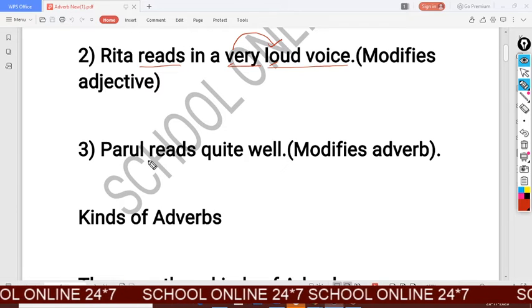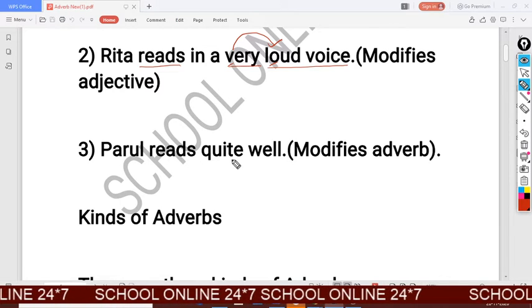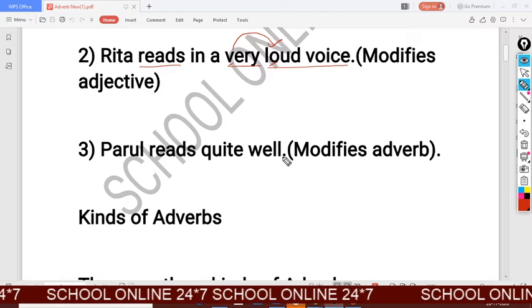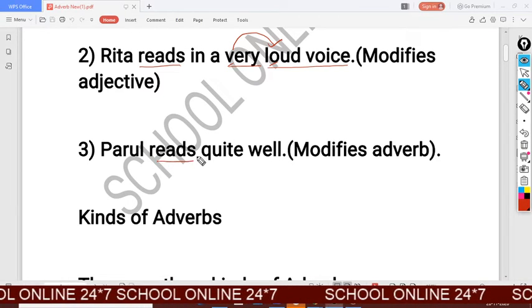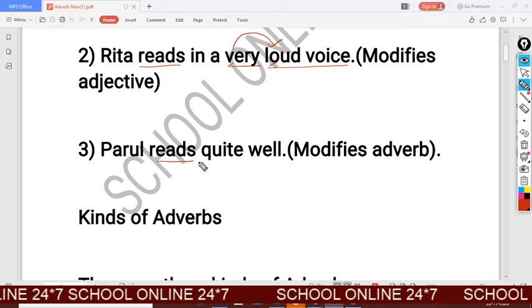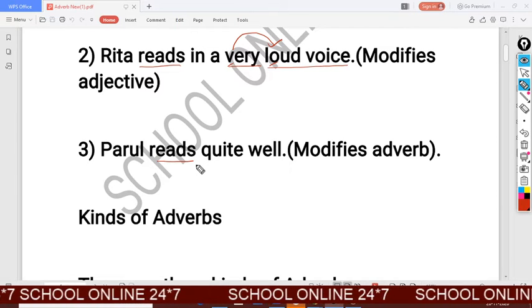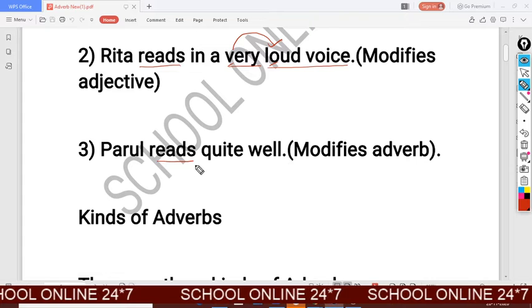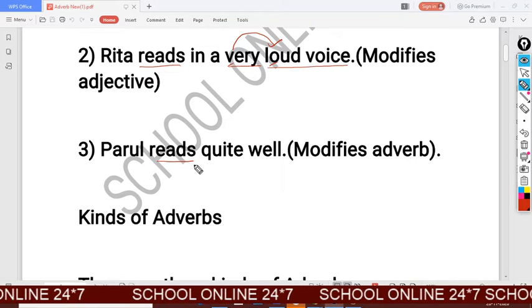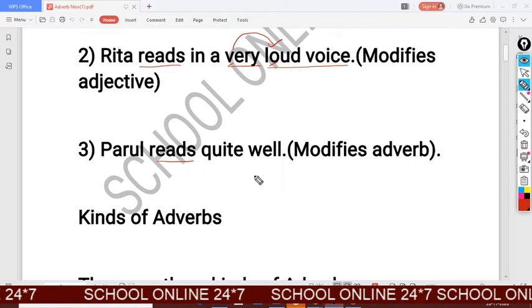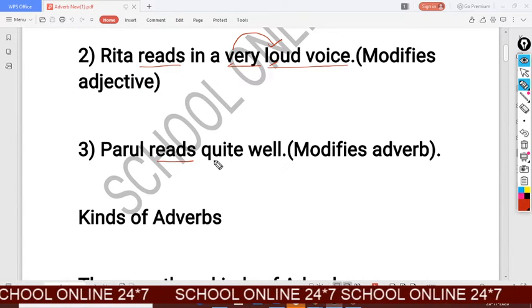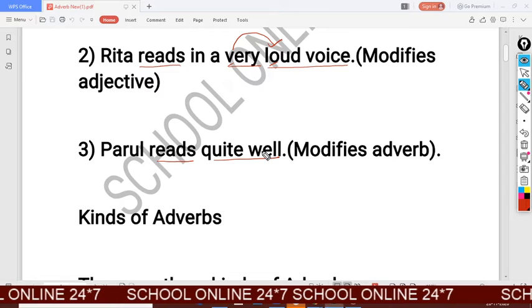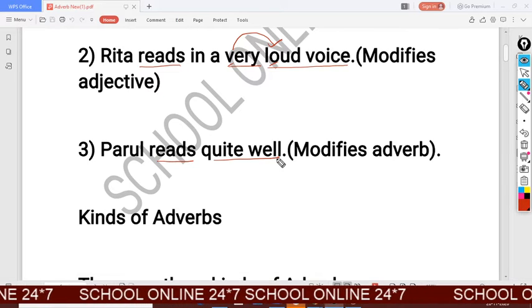Look at the third example. Parul reads quite well. Here reads is your verb, and quite well is your adverb.